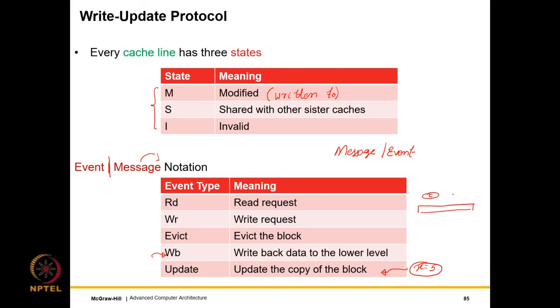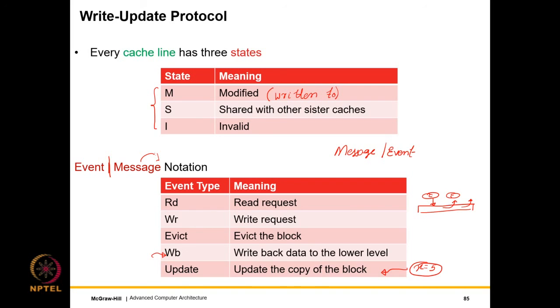We have these sister caches connected to it. The only way for caches to communicate is by setting the state of this bus. And of course, we assume that we have a smart circuit, a bus master, that allows only a single write at a time. And once a write has been done, it is immediately visible to the rest of the other caches. And each one of them runs a state machine.